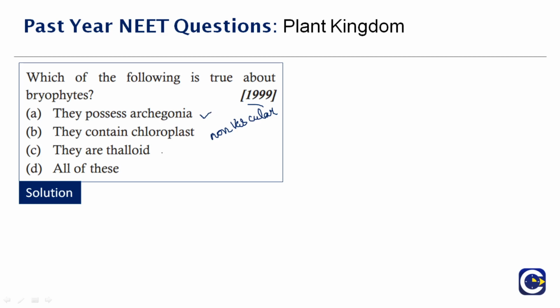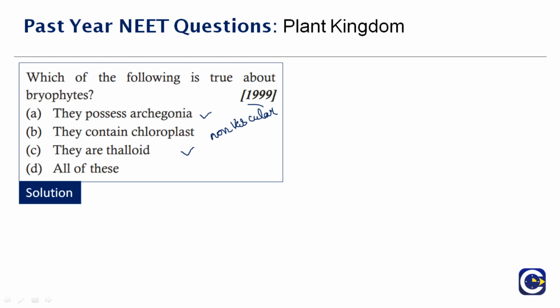Yes, they are thalloid. Yes, they have a plant body, and it has leaf-like, stem-like, and root-like structures also. Another feature about bryophytes, though it is a plant, is that it will always contain chloroplast also. So all the options given here are right.